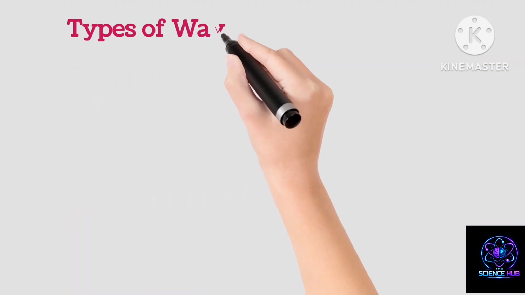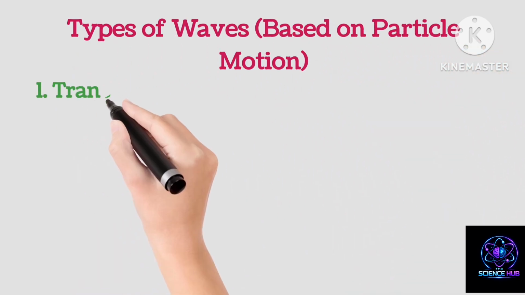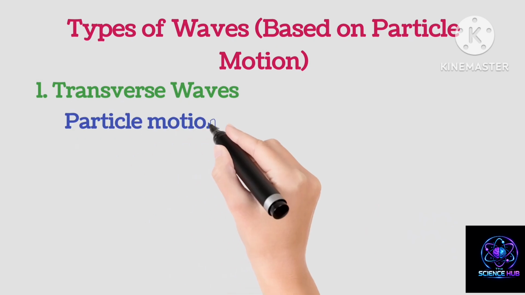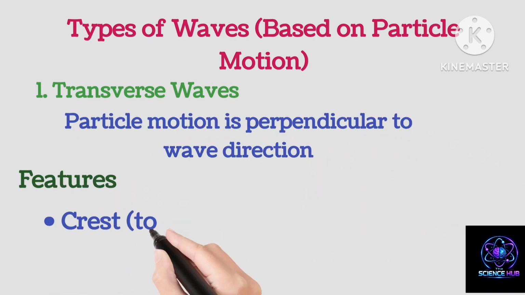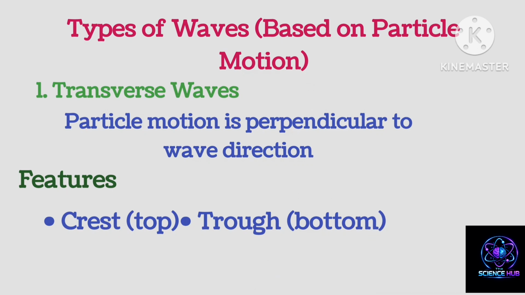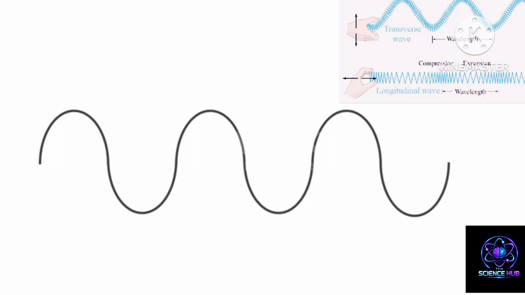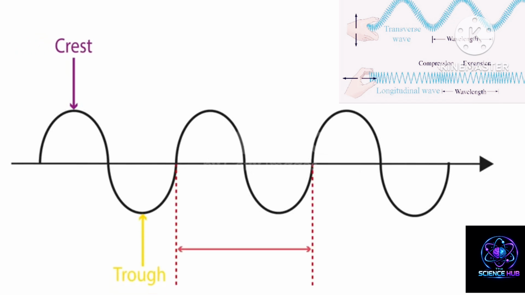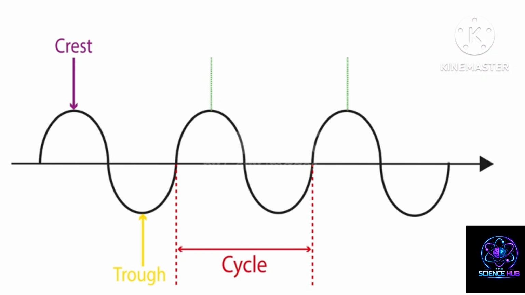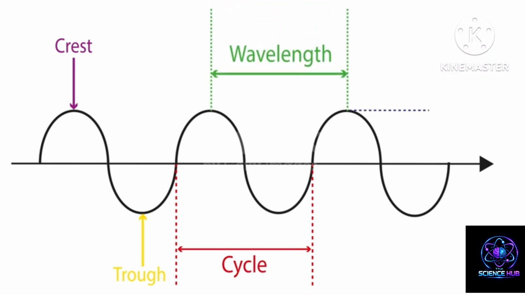Types of waves based on particle motion. 1. Transverse waves. Particle motion is perpendicular to wave direction. Features: crest, top, trough, bottom. Examples: light waves, waves on a rope. It means that wave moves forward, particles move up and down.